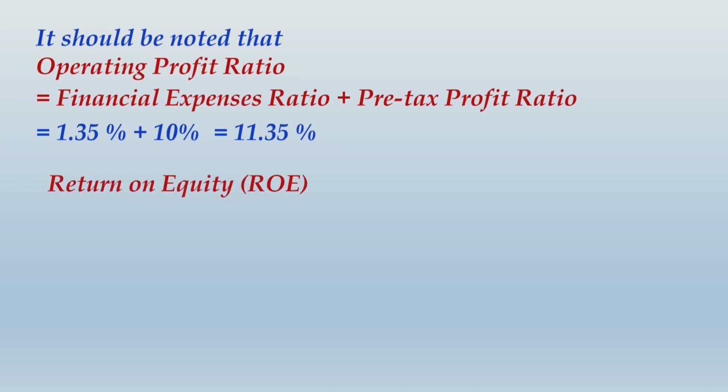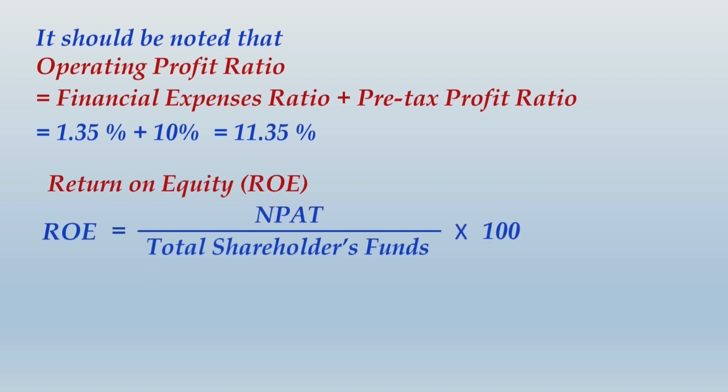Next ratio, return on equity. Throughout the chapter dividend we have learned this, right? So return on equity is basically computed from the shareholders' viewpoint, what rate of return is earned by shareholders. Here in this case, because there are no preference shareholders, whether we compute this from the total shareholders' viewpoint or the equity shareholders' viewpoint, it will be the same result.